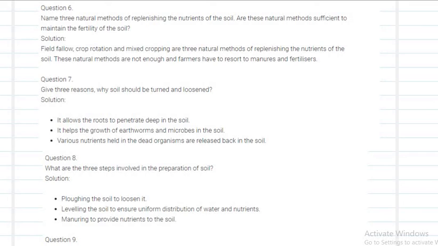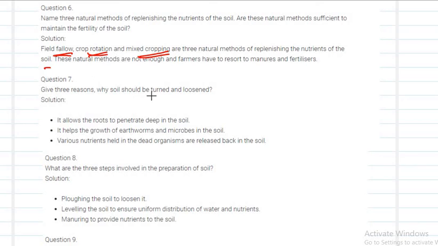Next, name 3 natural methods of replenishing the nutrients of the soil. Are these natural methods sufficient to maintain the fertility of the soil? How will you replenish the nutrients of the soil after growing any crop? We can follow field fallow, crop rotation and mixed cropping. These are the 3 natural methods of replenishing the nutrients of the soil. Just give the points like this: crop rotation, mixed cropping and field fallow. These are the 3 methods by which you can increase the fertility of the soil naturally.